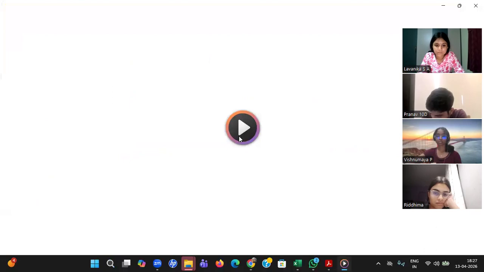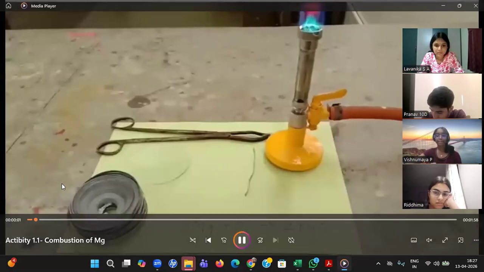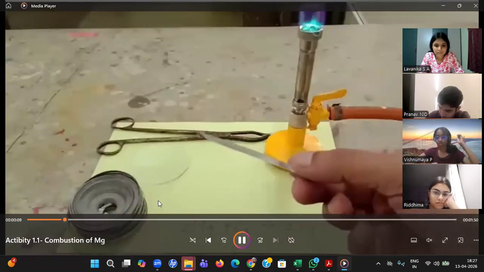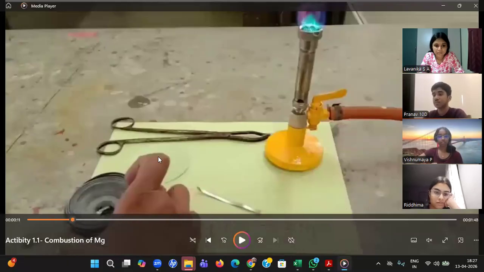Yes, students. Whenever you go to the market and buy magnesium, it will be something like this, magnesium ribbon. Now you want to react it with oxygen. Vishnumaya, where is oxygen, beta? Oxygen is already present in the atmosphere, sir. Very good. So sir, why are you taking the help of this spirit lamp? Already oxygen is there, and this magnesium is already reacting with oxygen, but it would show the result after 2-3 months. I want to see the immediate result. That's the reason I have taken this lamp.